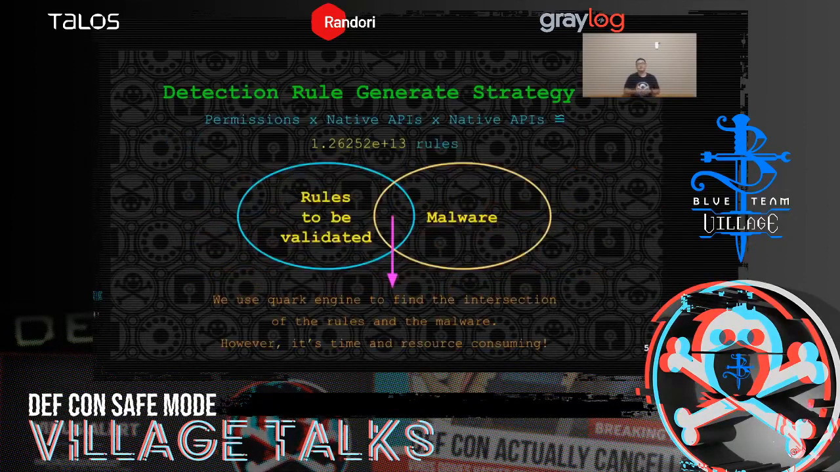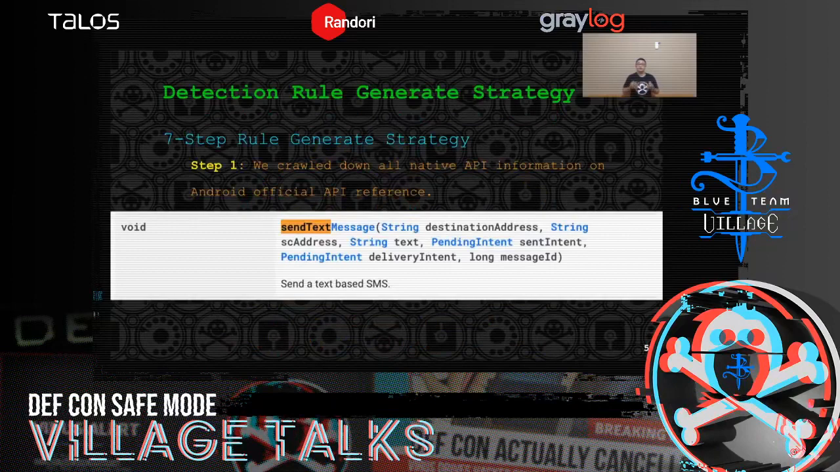And since our goal is to find all kinds of behaviors in the malware, if we use permissions and native APIs to generate all possible rules, we will have an amazing amount of rules. After generating the rules, we then use QuarkEngine to find the intersection between those amazing amounts of rules and the malware we prepared. In other words, we find rules that match the malware behaviors. However, this is not a good way to generate detection rules because it's time and resource consuming. So we developed a 7-step generate strategy.